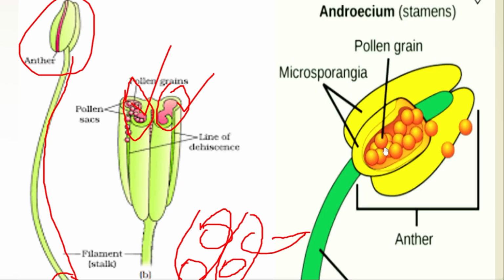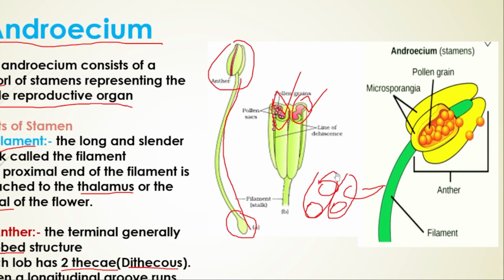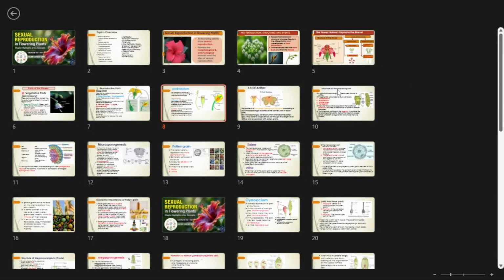Okay, this is what is actually called microsporangia. So how many lobes are there? Two lobes. And in each lobe how many thecas? Two thecas. This is one theca, this is one more theca. And inside the theca what do they have? They have the pollen grains.